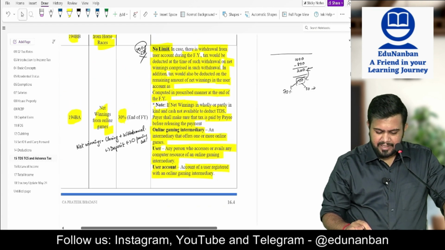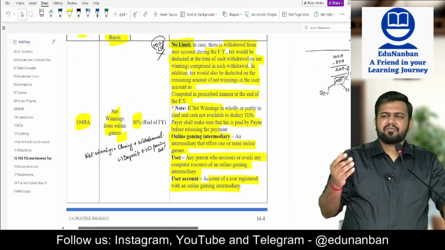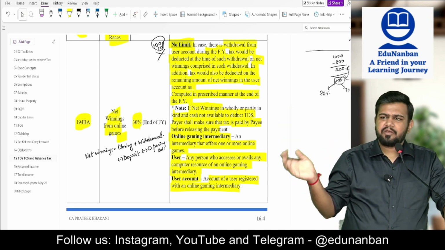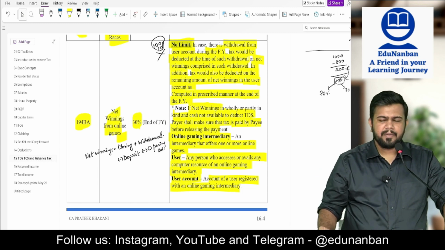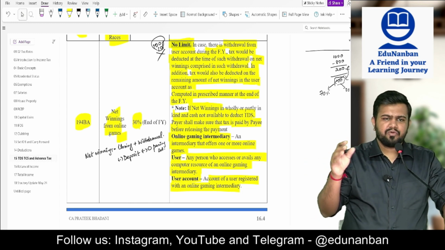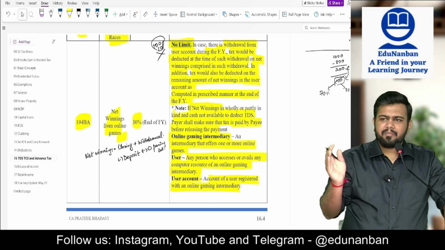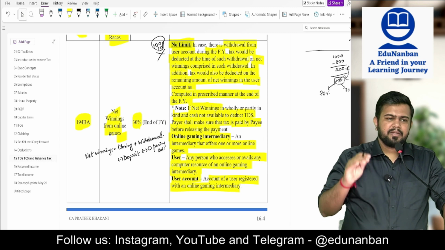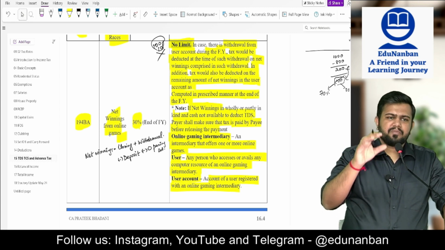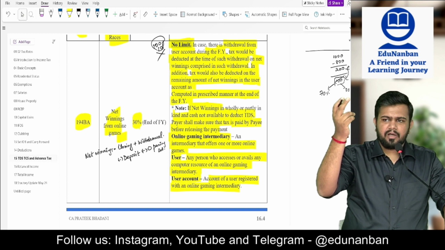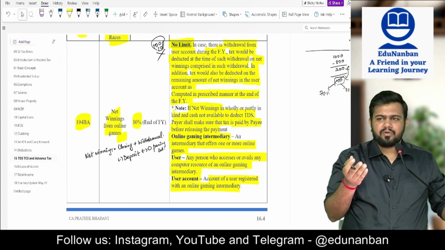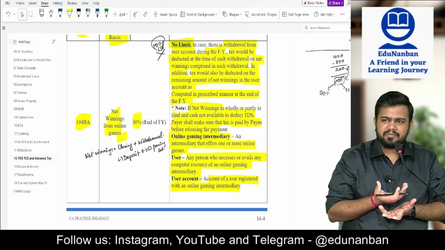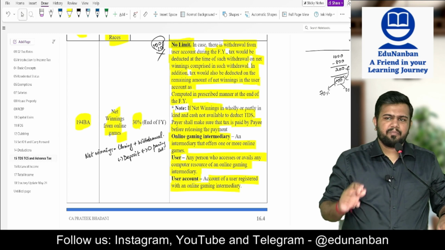Here also there is one small relief that was given to online gaming companies. See, there is no limit. So 10 rupees, 20 rupees, 30 rupees also, if you withdraw, TDS has to be deducted. In such case, the government gave a relief to all the online gaming companies that if the amount is less than 100 rupees, you allow them to withdraw without deducting TDS, no problem. But you should ensure that by the year end, TDS is deducted on the entire amount and deposited to the government. But what if they took all the amount, but no TDS was deducted and no amount is pending? In such case, they have to pay out of their own pocket.